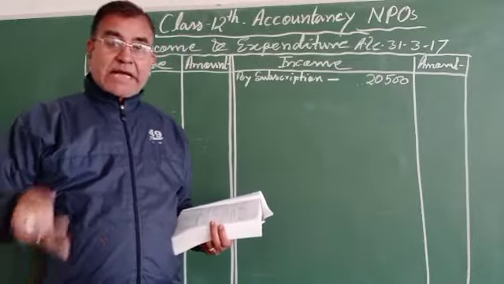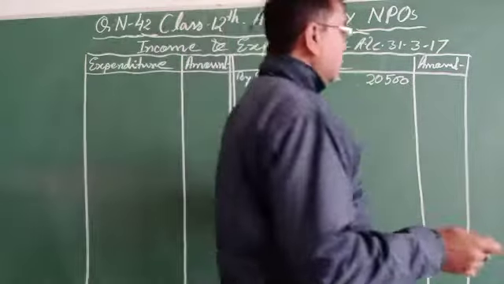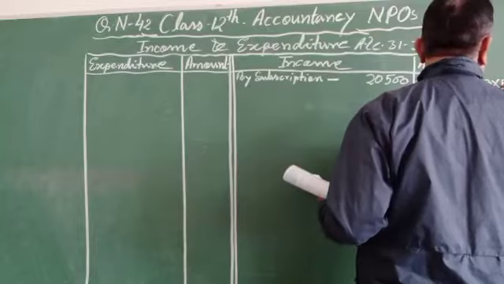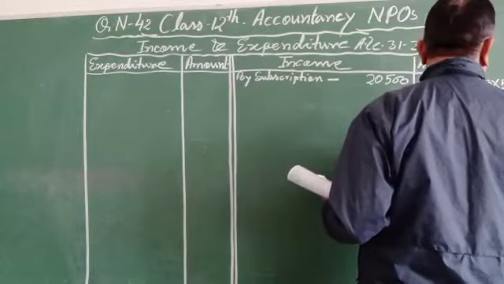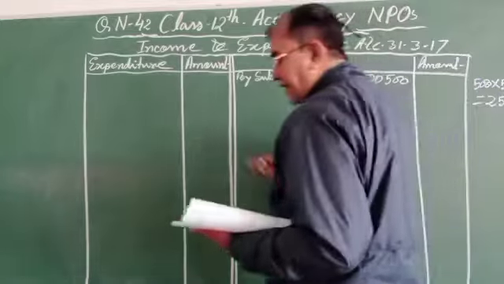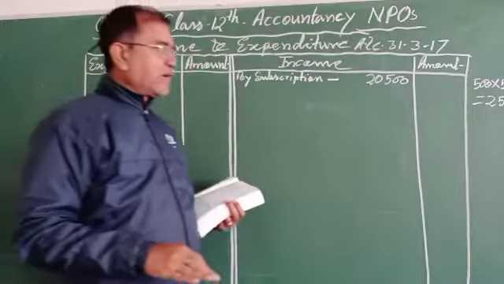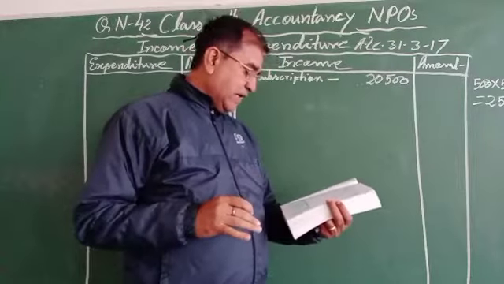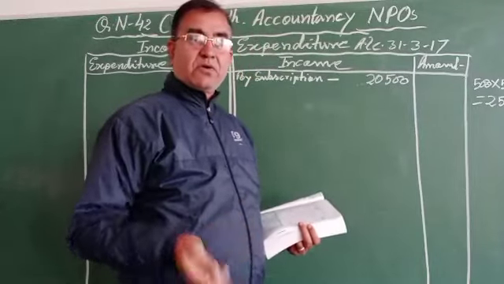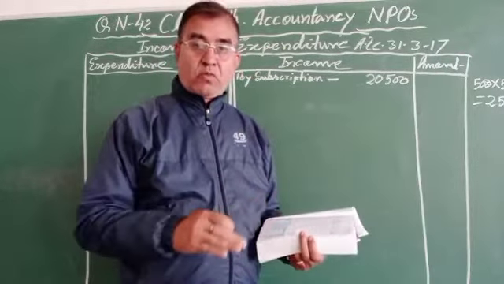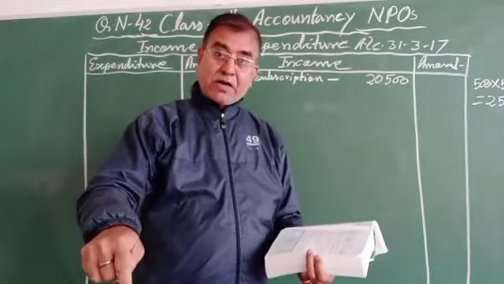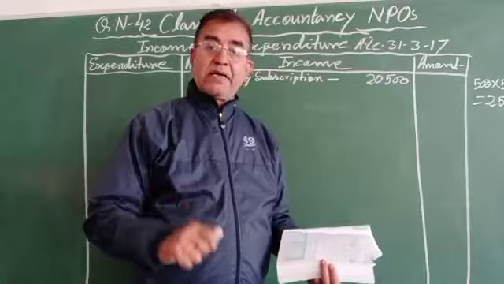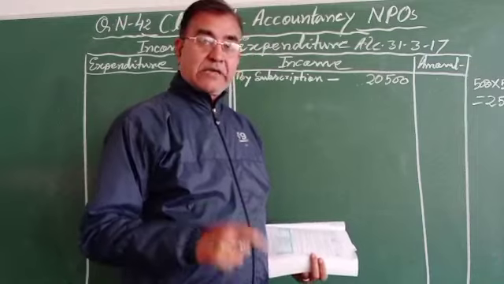So what is the actual income of this year? 500 into 50 is equal to 25,000. The actual income of subscription for this accounting period is 25,000, and we have received only 20,500. So the difference between the two is dues.